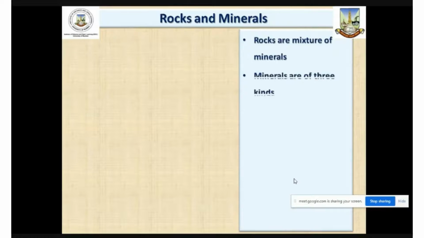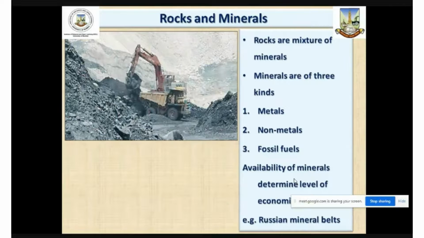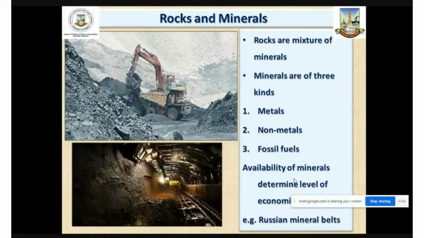Let us now try to understand the importance of rocks and minerals. If you look at these particular pictures, these are mining activities. Mining is carried out in various parts of the world, as I have mentioned a few seconds back. So rocks are considered to be a mixture of minerals. None of the minerals in this world can be found in pure form, because they are located in the rocks in mixture form. So rocks are the mixture of minerals, and minerals are the compounds of molecules.